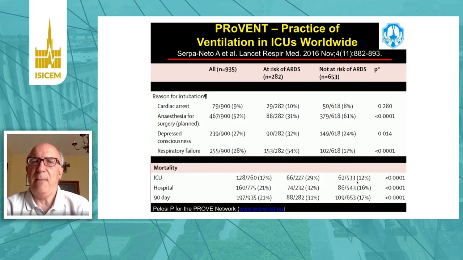And mortality in patients without ARDS is quite high in the ICU, almost 17 to 20%, with hospital mortality about 20%. And patients at risk of ARDS, without ARDS, can have mortality up to 30% as compared to patients not at risk of ARDS, around 15 to 20%.